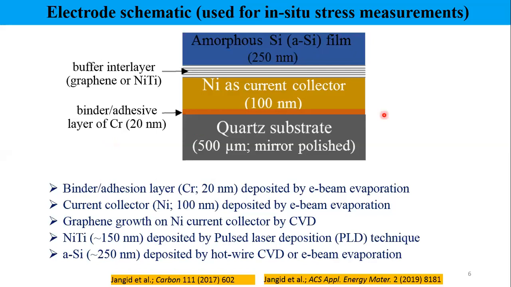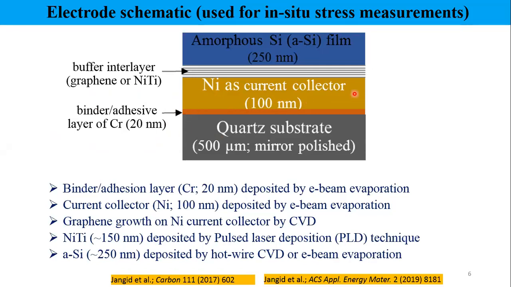Here we have a circular quartz substrate, around 1 inch in diameter. On that, you first deposit a thin layer of chromium. On top of the chromium layer, you deposit nickel or copper based current collectors. The reason for choosing a binder or adhesion layer of chromium is that if you deposit nickel or copper directly on quartz, the adhesion between the current collector and quartz will not be strong. So during cycling, even your current collector can get delaminated. For that reason, you deposit a thin binder or adhesion layer.